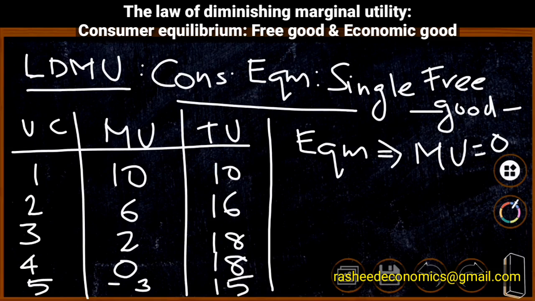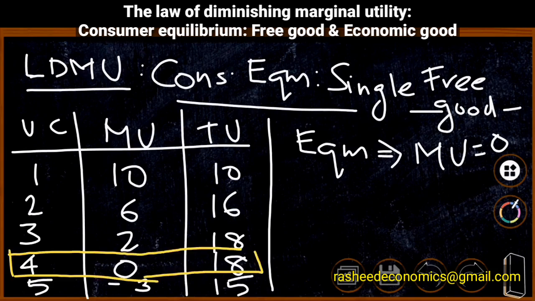Therefore in this table it is clear that the consumer has the maximum total utility at the point where marginal utility is equal to 0, that is, when the consumer is consuming the fourth unit of the commodity. Therefore total utility is maximum when marginal utility is equal to 0, and if the consumer is consuming a single free good, he is optimizing his satisfaction at the point where marginal utility is 0.